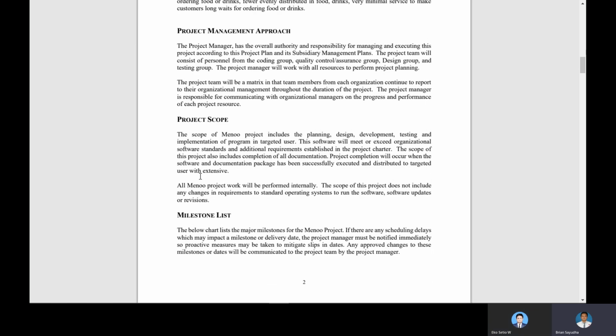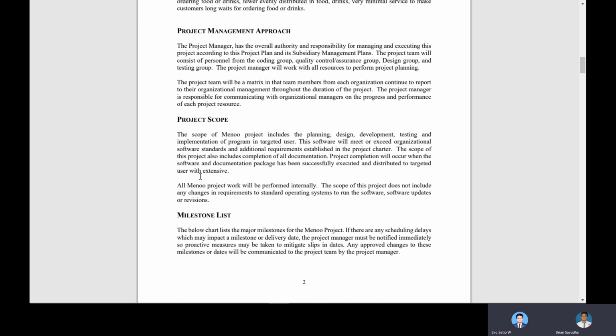And for the project scope, the scope of the Menoo project includes the planning, designing, development, testing, and implementation of the program for targeted users. The software will meet and exceed organizational software standards and additional requirements established in the project charter.